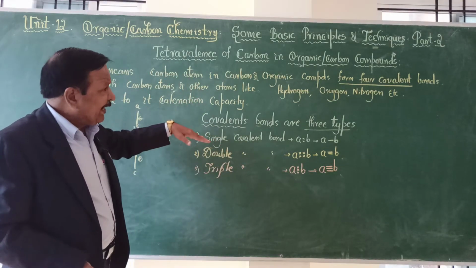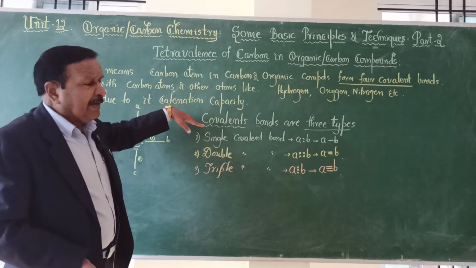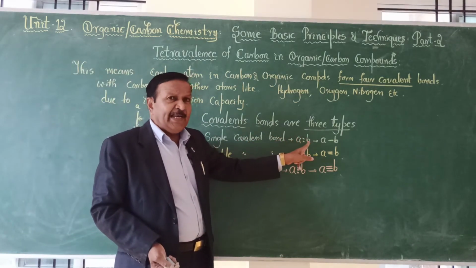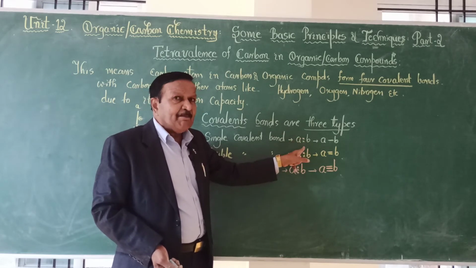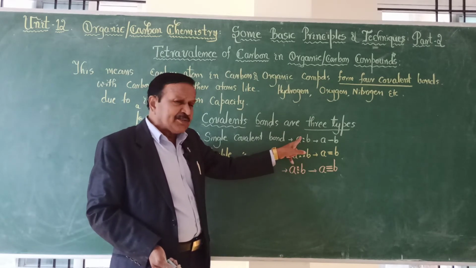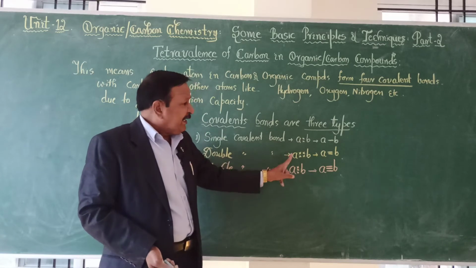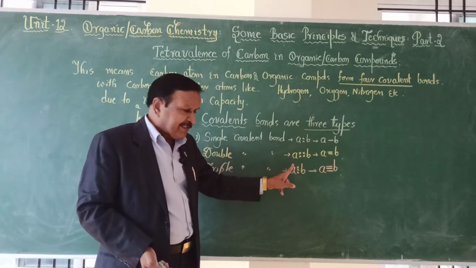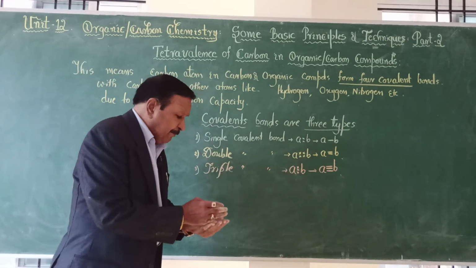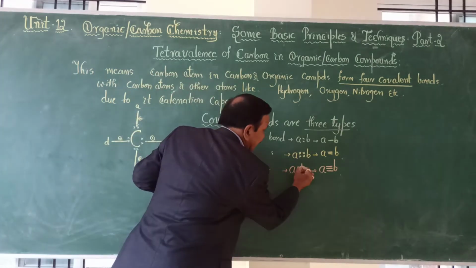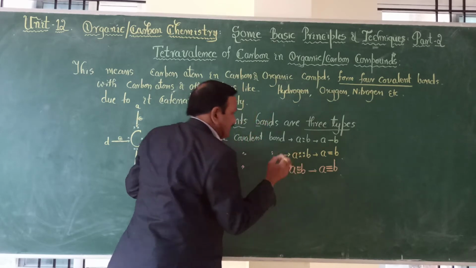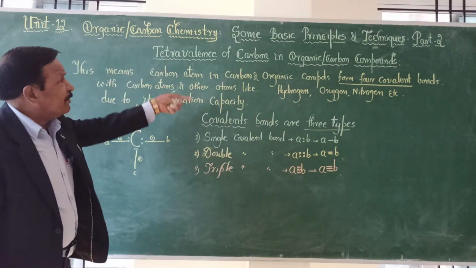What is the definition of covalent bond? A bond formed by the sharing of electrons equal in number. If A shares 1, B should share only 1. If A shares 2, B will share 2. If A shares 3 electrons, then B must share 3 electrons. So this will be 3 pairs.